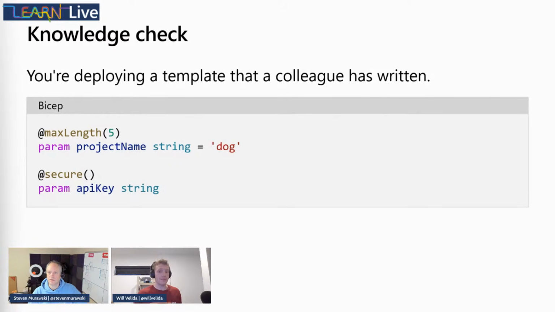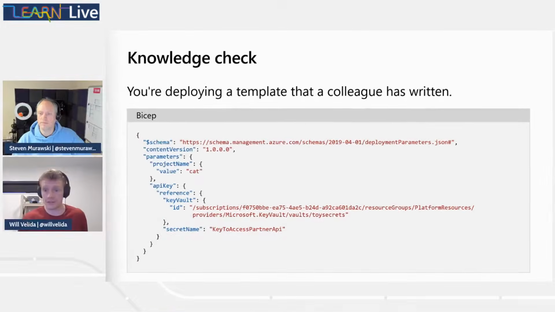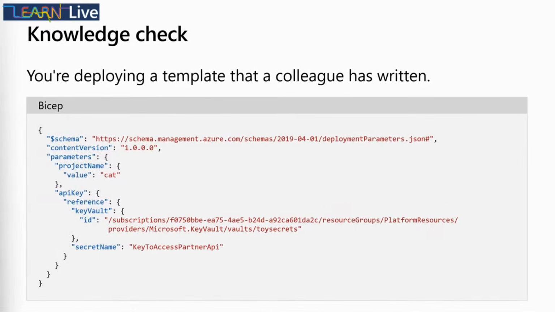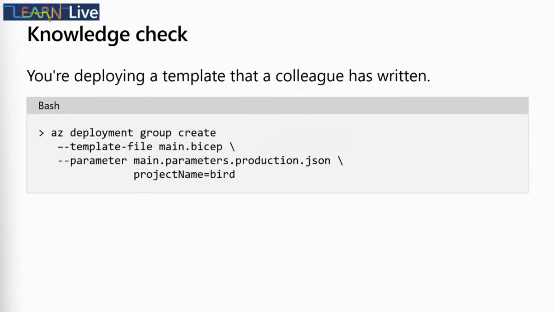However, they also give us a parameter file named main.parameters.production.json. And we've got our parameters there. We've got our project name, but this time it's got a value of cat. And we've also got a reference to our key vault, but it's referencing a secret called key to access partner API. And then finally, we're going to deploy our template using the command line. And here, we're specifying our project name parameter and giving that the value of bird.